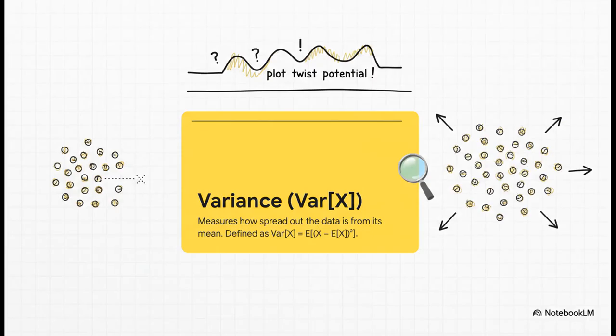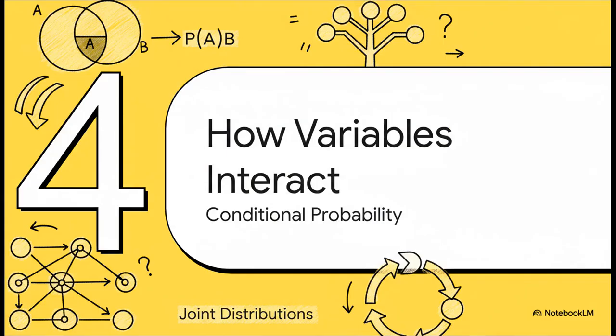But you know, the average doesn't tell the whole story, does it? We also need to know about the spread, and that's where variance comes in. It measures how far, on average, the outcomes are scattered from that expected value. Think of it as the plot twist potential of your data. High variance means you could see some wild, unpredictable outcomes. Low variance means things tend to stay pretty close to the average, which gives you a much better handle on risk.